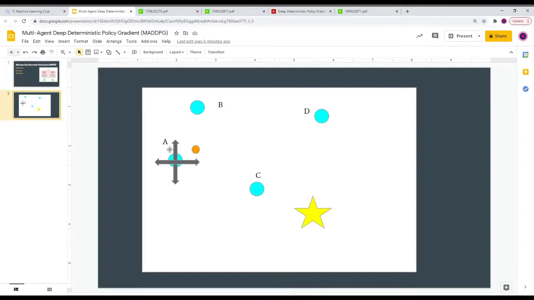But by giving it access to the points of view of B, C, and D, agent A's critic is going to know what everyone else is doing. And therefore, there's no difference between different states, like state 1 and the following state, right? There's not going to be a discrepancy that isn't accounted for, because it knows where everyone else is and what everyone else is doing. So by that, we eliminate the problem of non-stationary environments.